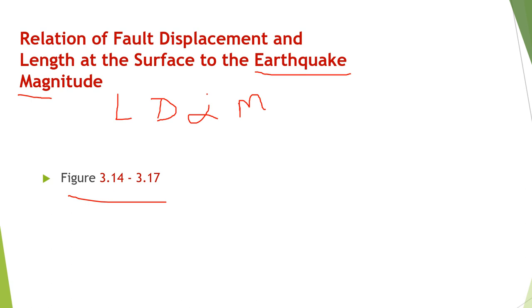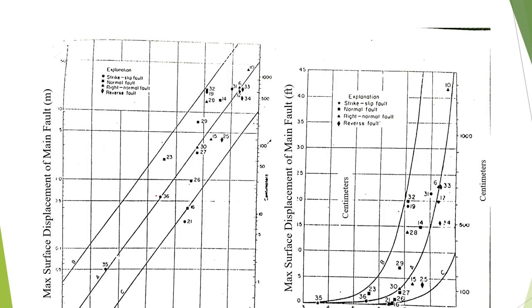Apparently we know that the greater the magnitude, the greater the rupture length, and the greater the magnitude, the greater the displacement. This is what we know, but we need to quantify these things. Over here you see earthquake magnitude, and then the maximum surface displacement along the main fault. This is a logarithmic plot, and here we have an upper bound and a lower bound, because there is no very precise straight-line relationship. There will be some sort of educated guess here.